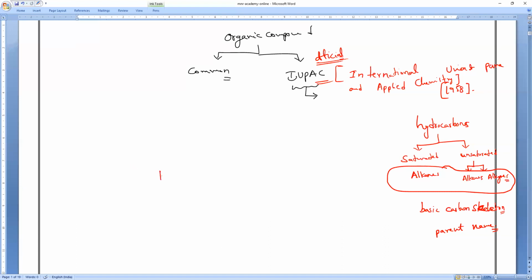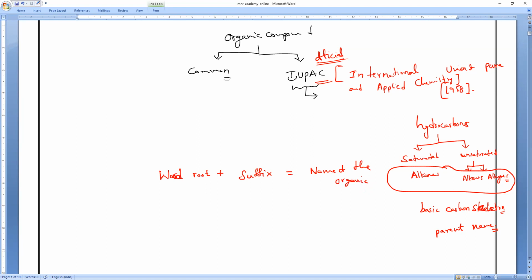So now, word root. Word root means the parent. Who is the main source of this parent? So the word root is actually the base; if I add a suffix, that gives the name of the organic compound. When we are forming names, you will understand it.